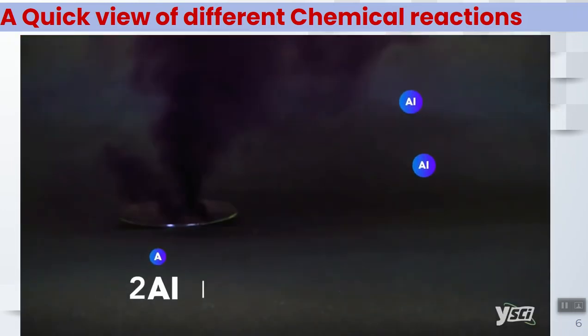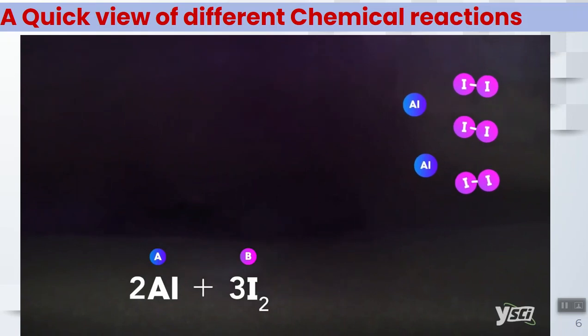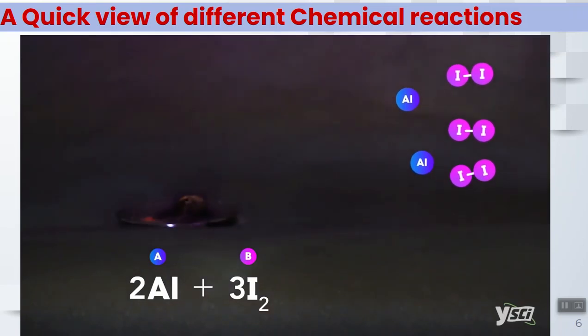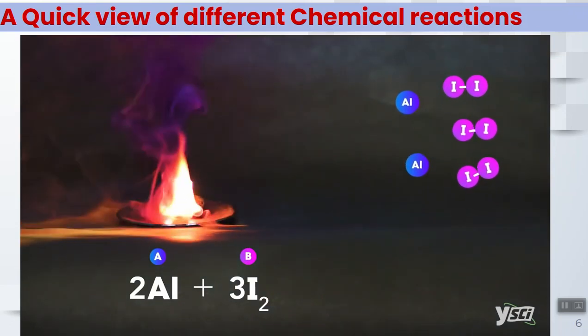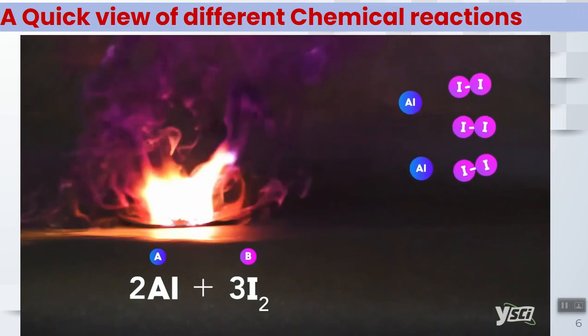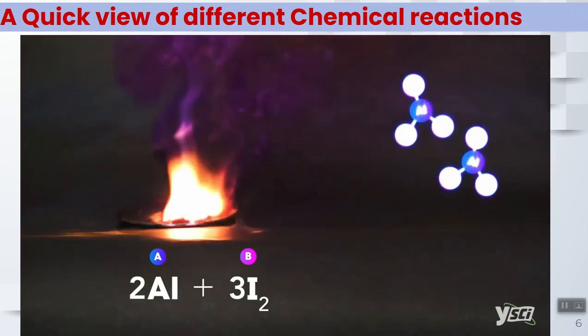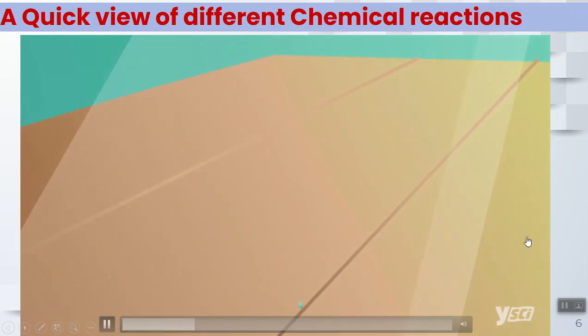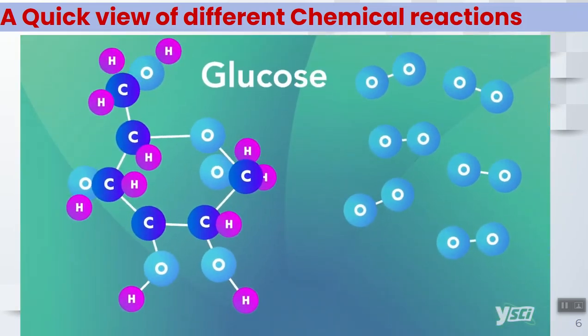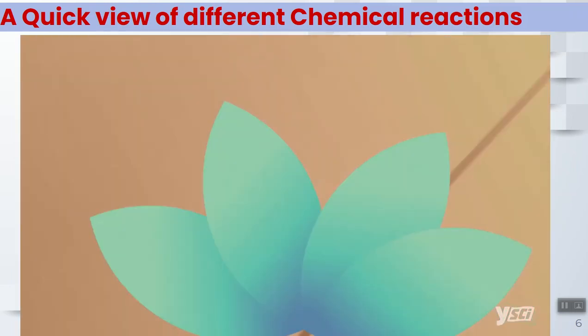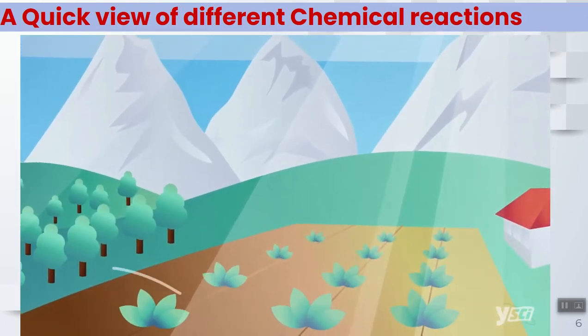Here, aluminum is mixed with iodine. Aluminum is covered with an oxide layer, which protects it from constantly reacting. However, a little water removes that protective layer and enables the reaction to take place. Initially, you see the purple iodine gas released, then aluminum sparks, and finally, a product, aluminum iodide. Photosynthesis is fundamental to life on Earth. Through this synthesis reaction, plants produce glucose, which they use for energy, and oxygen. Without this process, we wouldn't have food to eat or oxygen to breathe.